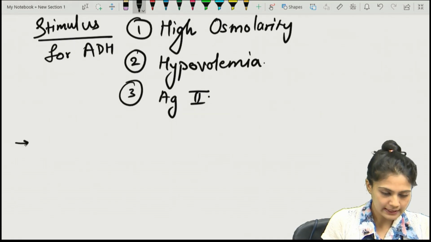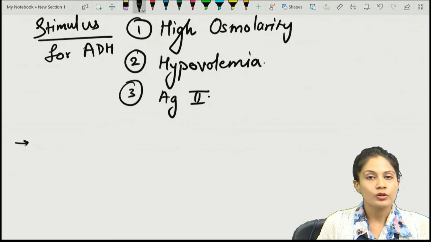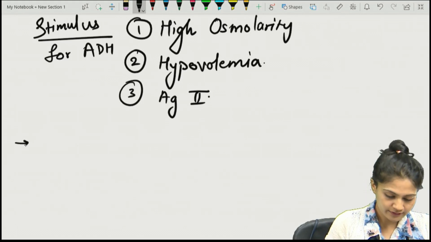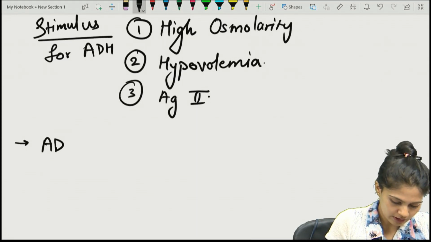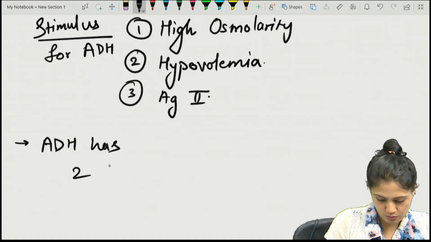Then how does it act? ADH acts through two receptors. Remember, ADH has two receptors.